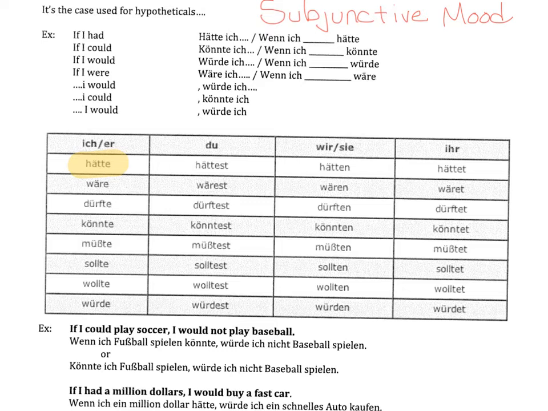Another example is sein, which is the infinitive form. The imperfect is war, and the subjunctive form adds umlauts and an e at the end, wäre. And here you see wäre. Notice that the ich and er forms of these verbs are the same. They all end in an e.